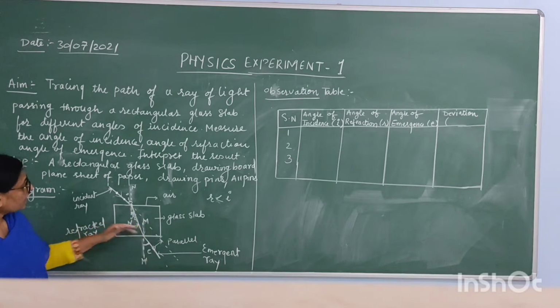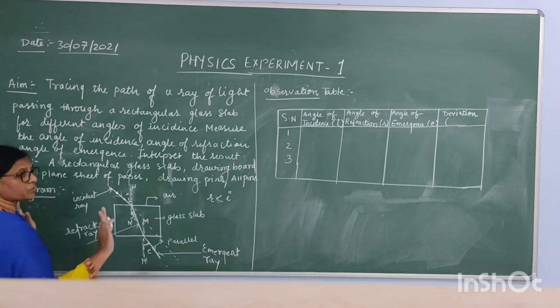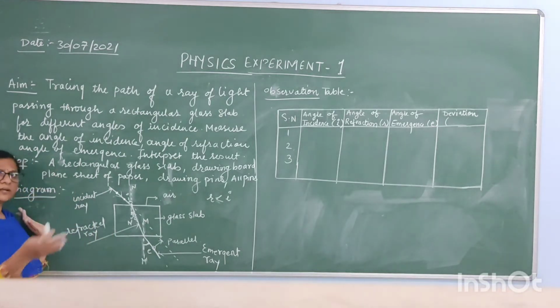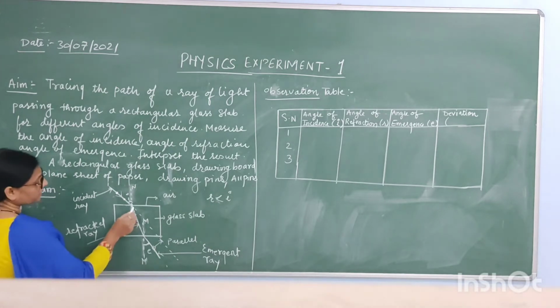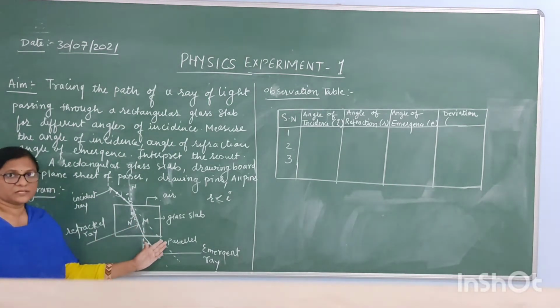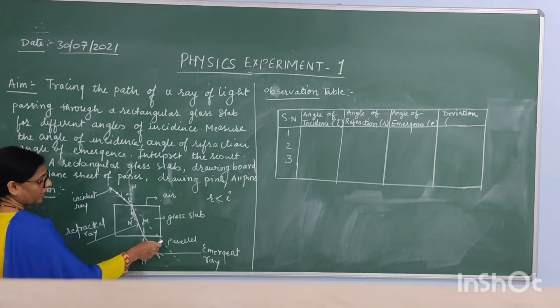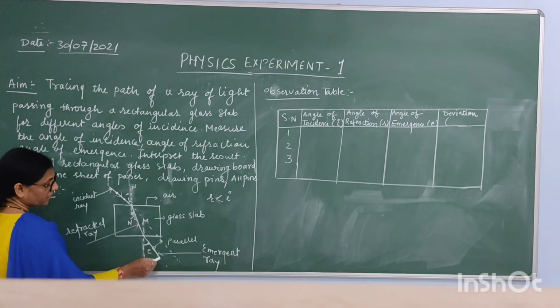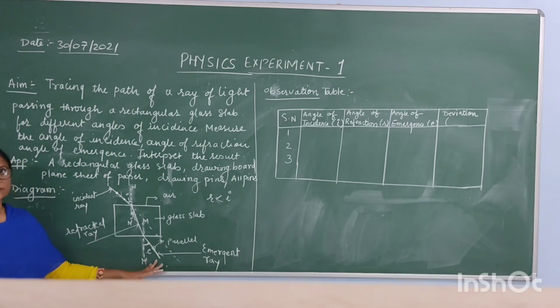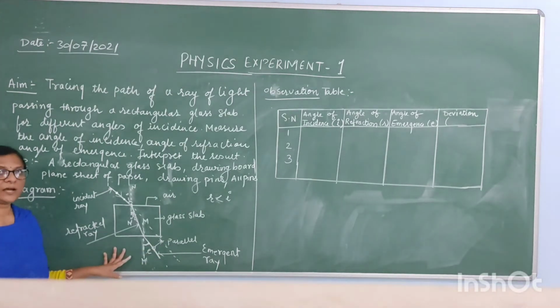If we extend this incident ray, as if there is no denser medium and it is directly propagating along a straight line path, this dotted line is nothing but the extension of the incident ray. So if we see this incident ray and this emergent ray, they look like parallel rays. These two are parallel rays. So this is the theory behind it.